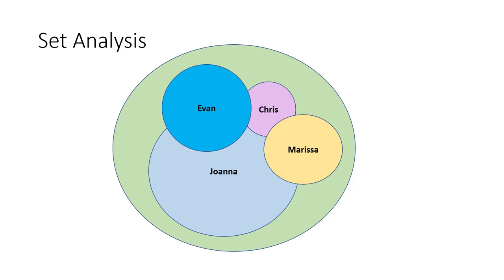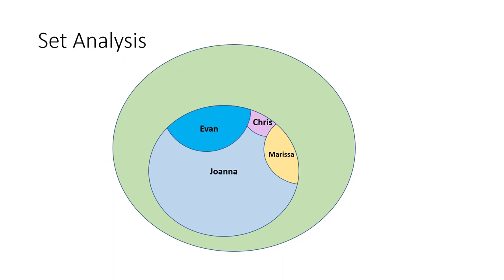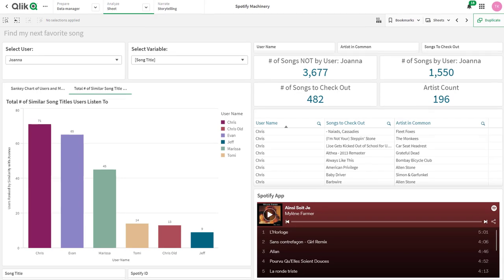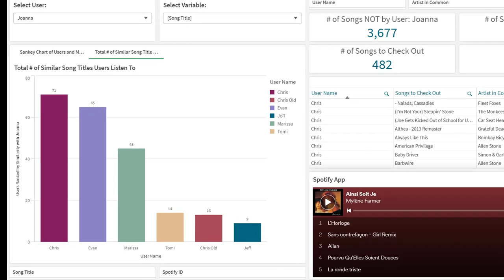I'm trying to count all those songs in the light blue that these other users have also listened to, that Joanna has listened to. And this is going to be the corresponding bar chart you see, where the size of the circle is the length of the bar. This type of analysis is called basket analysis in data science. Now back to the bar chart. That Venn diagram is explaining what most people in data science call basket analysis.